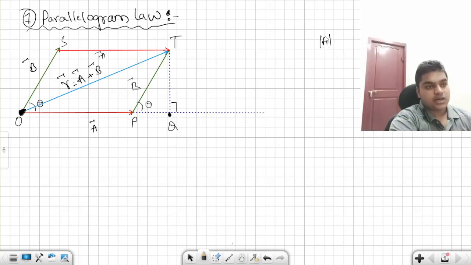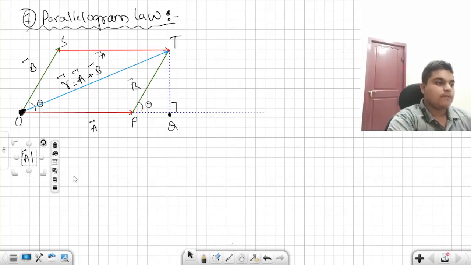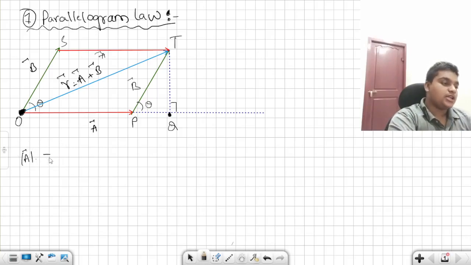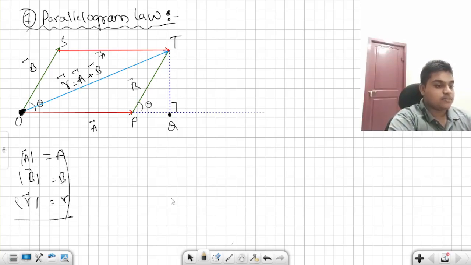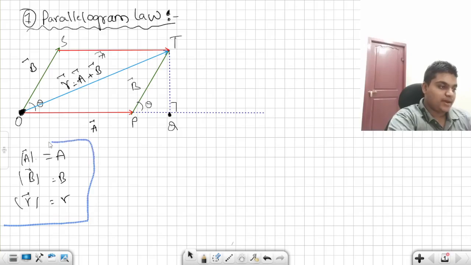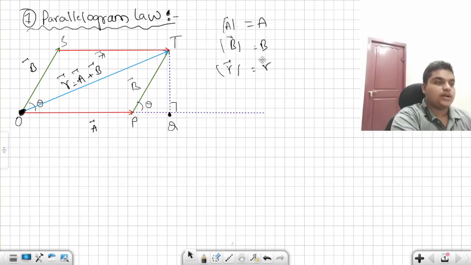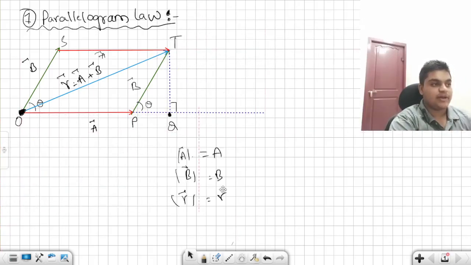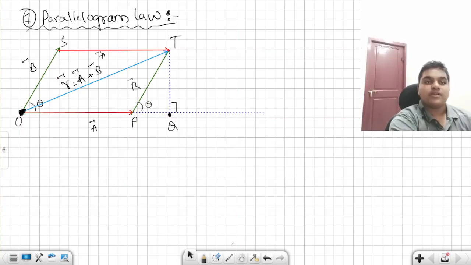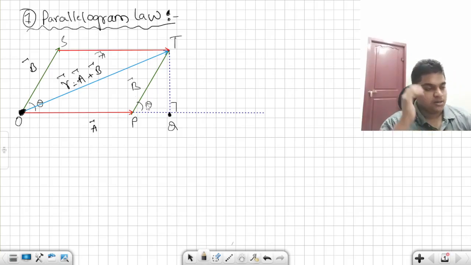Now we are writing these as magnitudes. Magnitude of A bar is equal to A, magnitude of B bar is equal to B, magnitude of R bar is equal to R. These are the symbols that you have to keep in mind all throughout this parallelogram derivation. I'll keep them at the back of my video, and when they are necessary, I'll bring them.